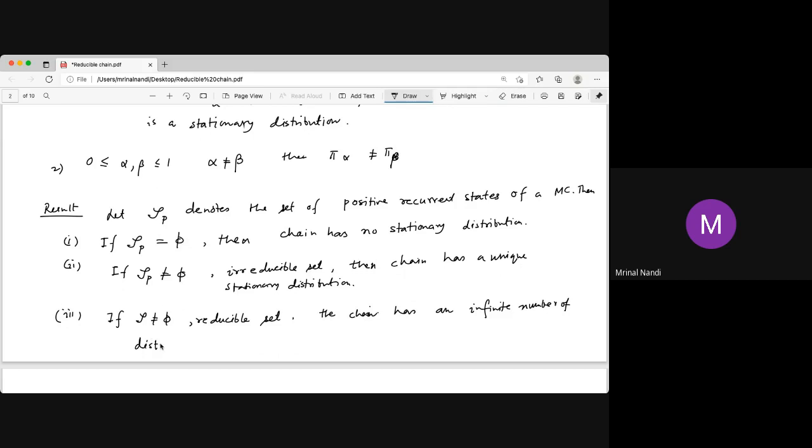For any different alpha and beta, pi alpha and pi beta are distinct and both are stationary distributions, and you can run alpha and beta through 0 to 1, which is infinitely many numbers. So you have infinitely many stationary distributions.